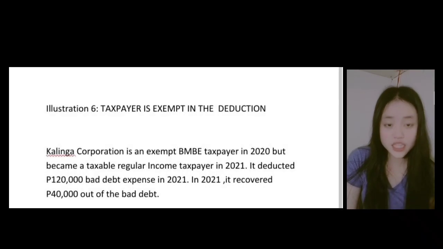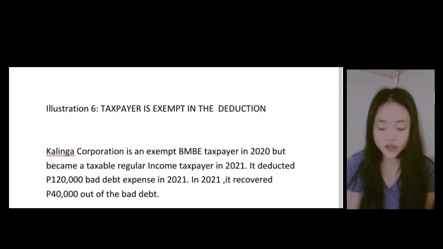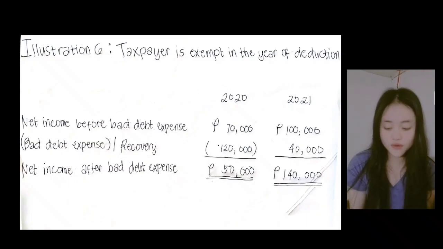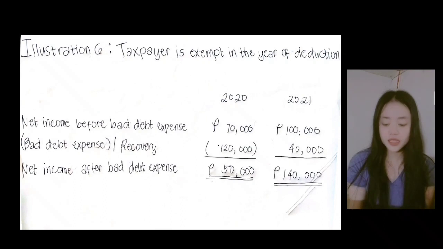Next illustration, illustration 6, about the taxpayer being exempt in the year of deduction. In 2020, net income before bad expense is 70,000, and the bad expense recovery is 120,000, which is deducted. So the net income after bad expense in 2020 is 50,000. In 2021, the net income before bad expense is 100,000, and the bad expense recovery is 40,000. So the total net income after bad expense in 2021 is 140,000. That is illustration 6, about the taxpayer exempt in the year of deduction.